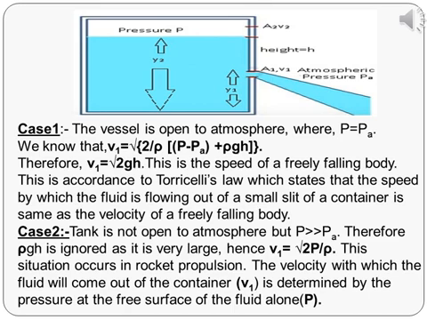Let us see two different cases. Case 1. The vessel is not closed. It is open to atmosphere. That means P is equal to Pa.